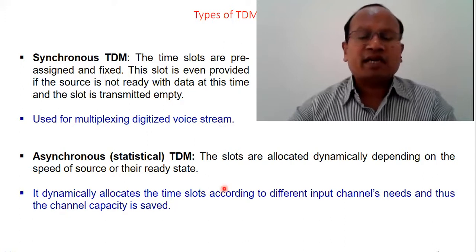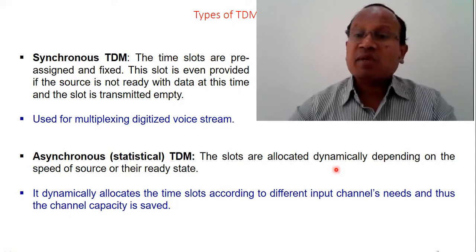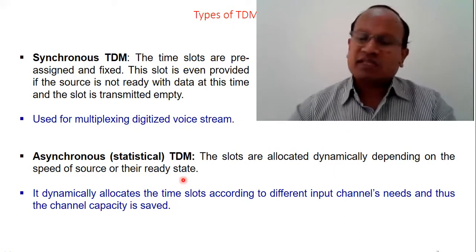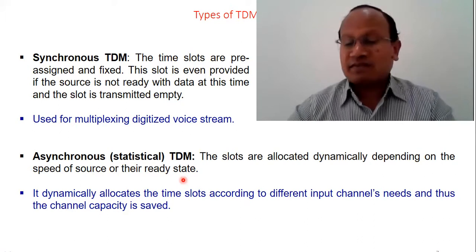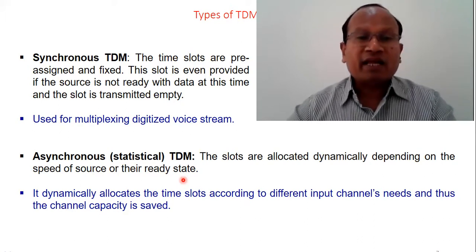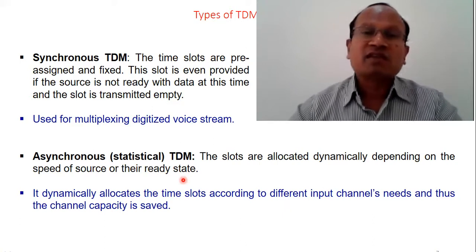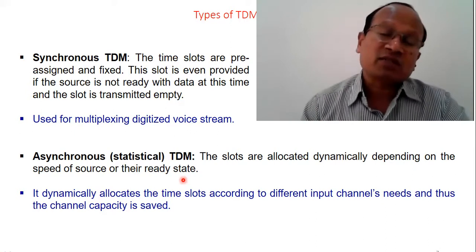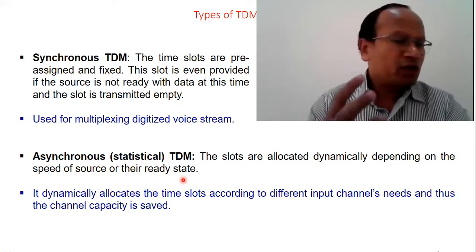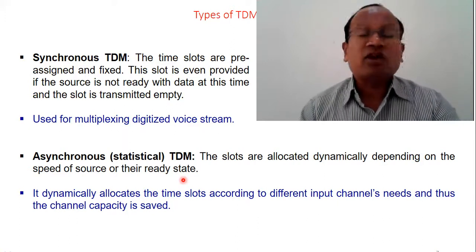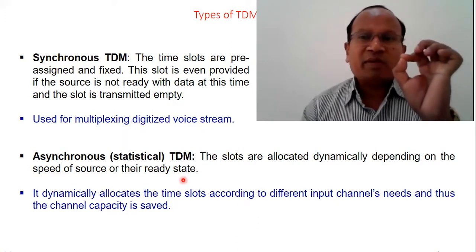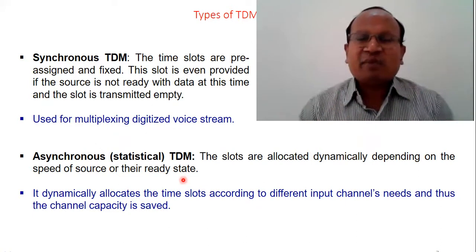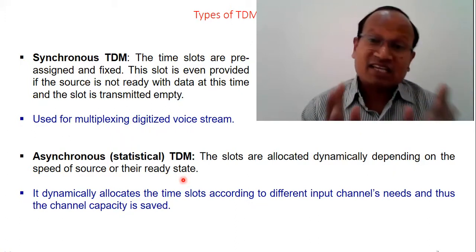Whereas in asynchronous TDM, the slots are allocated dynamically depending on the speed of the source and its ready state. Whether the signal is ready to provide a particular message slot depends on the speed of the source, that is, the rate at which it is generating its different message slots. So dynamically, it means when one of the signals is not ready, the time slot will be utilized for a different message, which does not happen in synchronous. In asynchronous it happens.